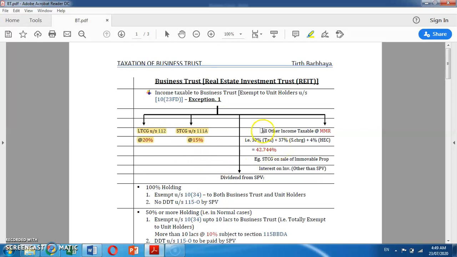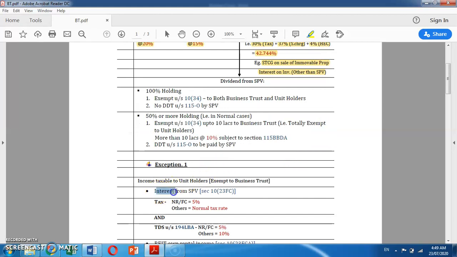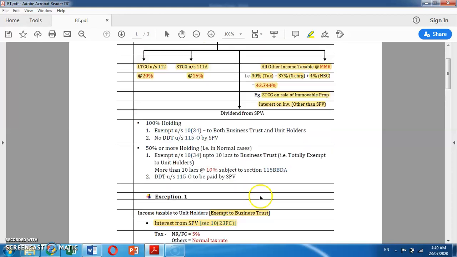Moving further, all other income is taxable at the rate MMR. It means 30% tax, 37% surcharge plus 4% health and education cess, which in aggregate comes to 42.744%. Now you might be having a question: which income is taxable at the rate MMR? For example, STCG on the sale of immovable property, and interest on investment other than SPV, because interest from SPV is already exempt to business trust under section 10(23FC).